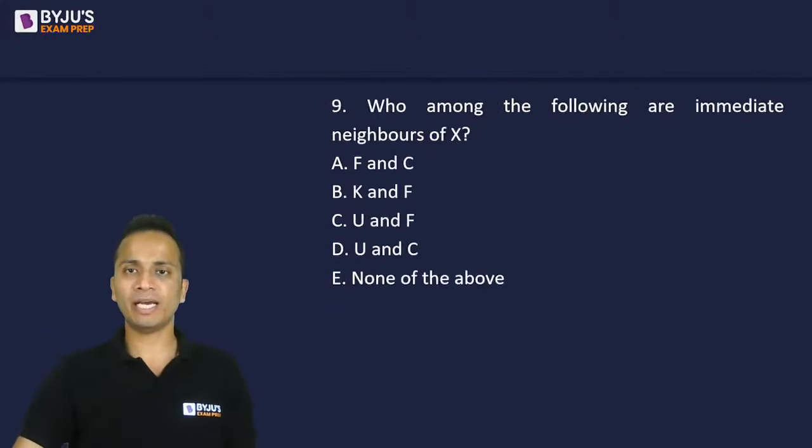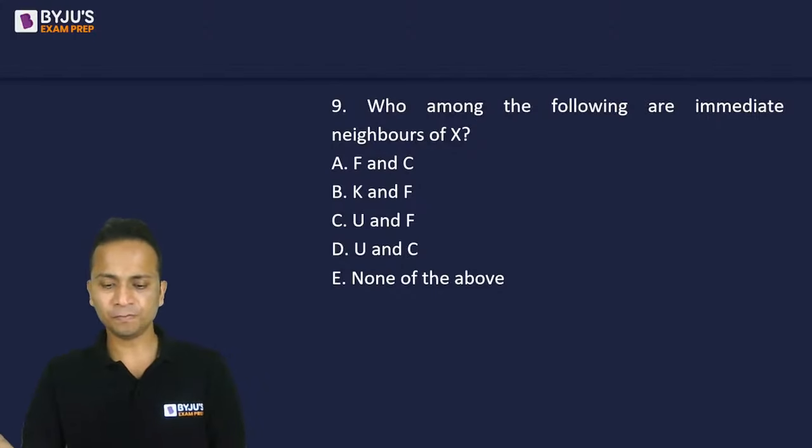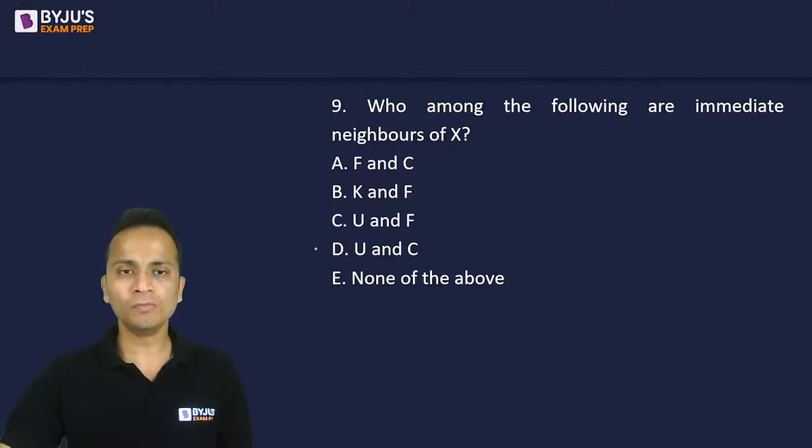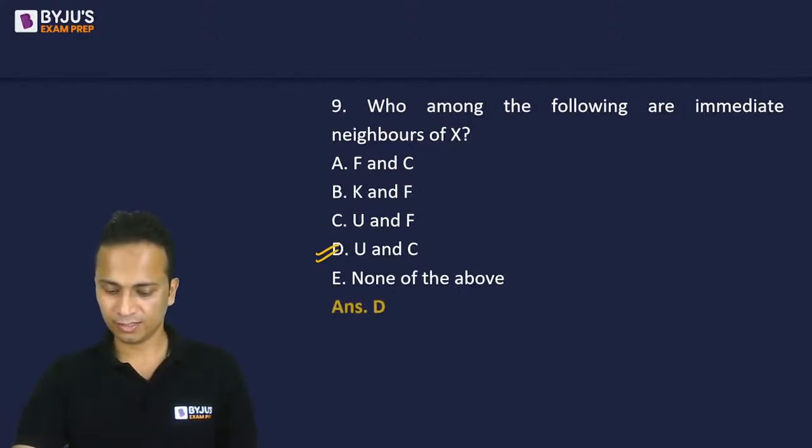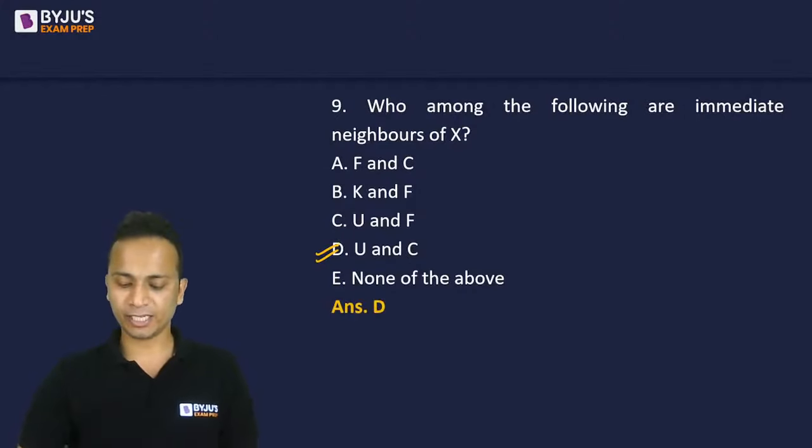Next question, question number 9. Who among the following are immediate neighbors of X? Easy question. So immediate neighbors of X, yes. Who is sitting around X? It is C and U. Correct answer should be option D. And yes, it is the correct answer.